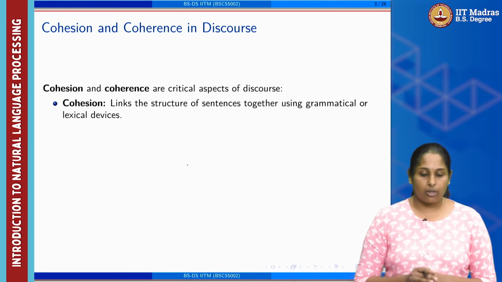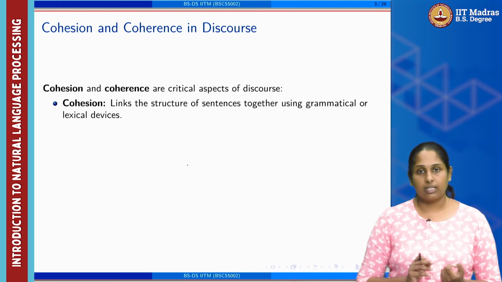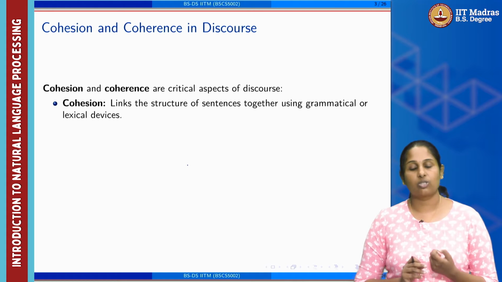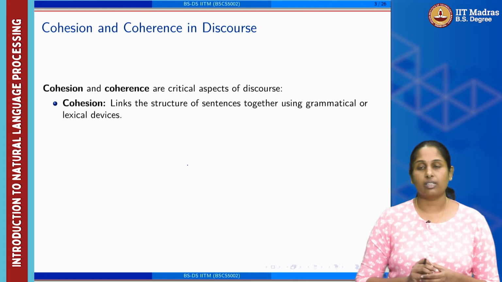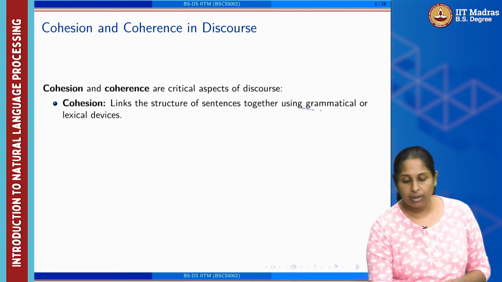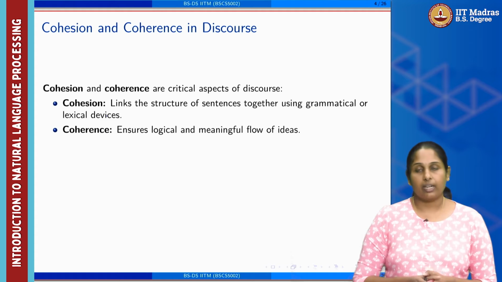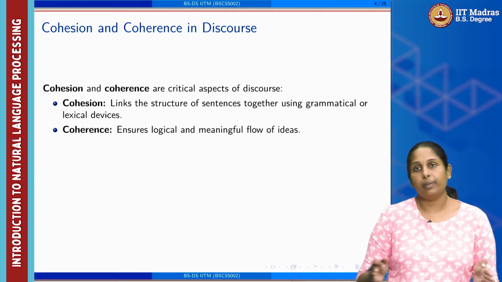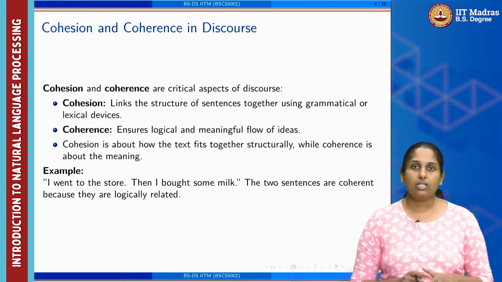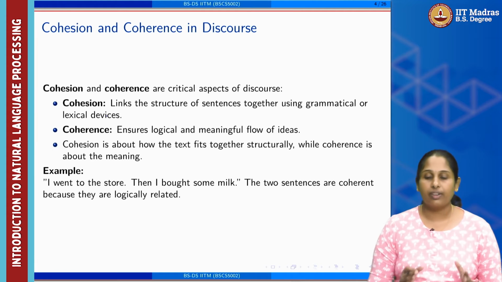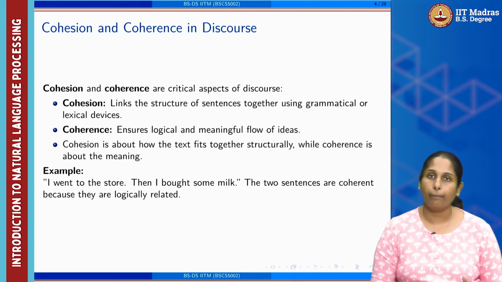So, cohesion and coherence are critical aspects of discourse. Cohesion is a link in the structure of sentences. It links the structure of sentences together using grammatical and lexical devices. Coherence, on the other hand, ensures the logical and meaningful flow of ideas. Cohesion is about how the text fits together structurally, while coherence is all about meaning.